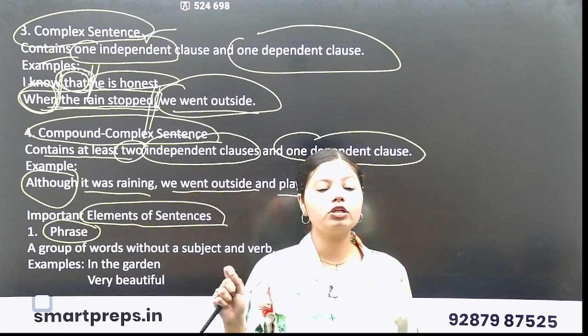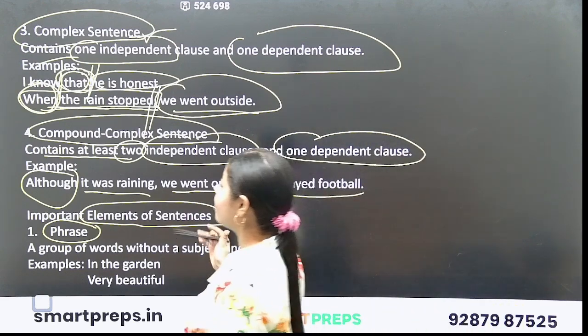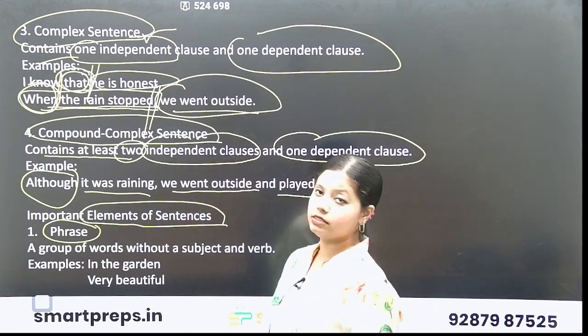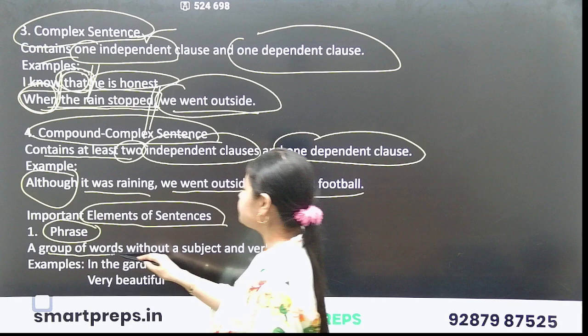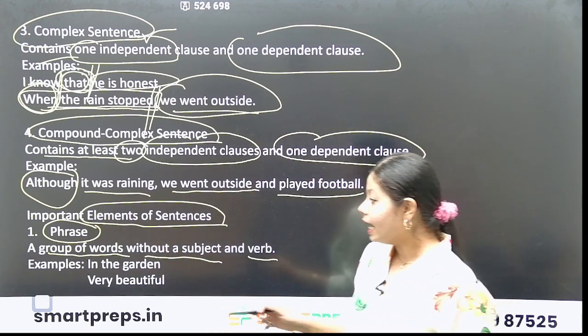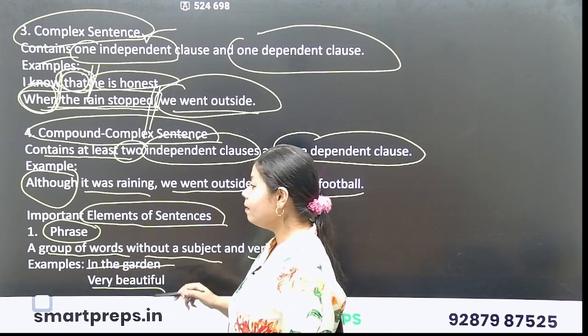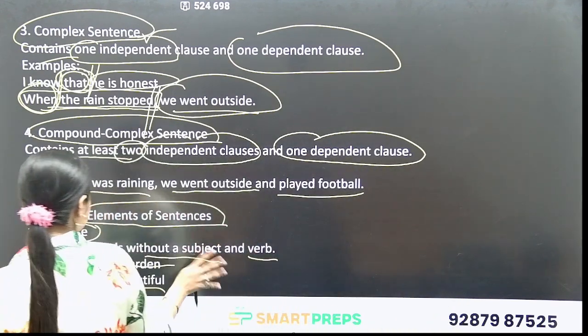So now we understood about the various types of sentences according to the structure. Now let's understand the various important elements of a sentence. First element is what? Phrase. A group of words without a subject and verb. Yes, in the garden, very beautiful. So phrase is what? When there is no subject and verb.